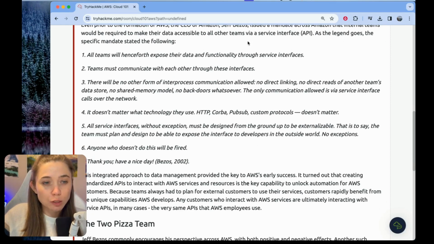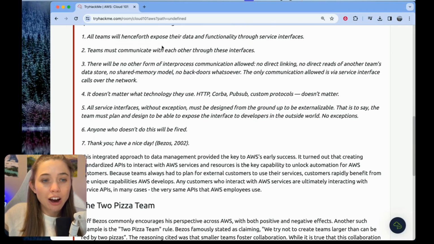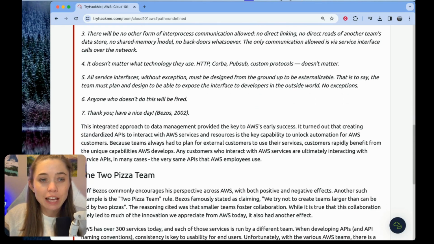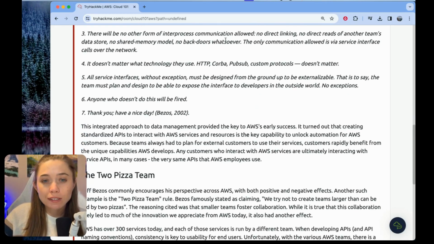As the legend goes, the specific mandate stated the following: all teams will henceforth expose their data and functionality through service interfaces. Teams must communicate with each other through these interfaces. There will be no other form of inter-process communication allowed. No direct linking, no direct reads of other teams' data stores, no shared memory model, no backdoors whatsoever. The only communication allowed is via service interface calls over the network.